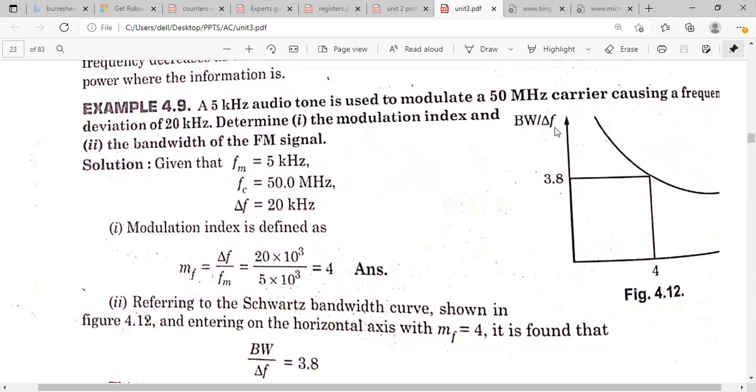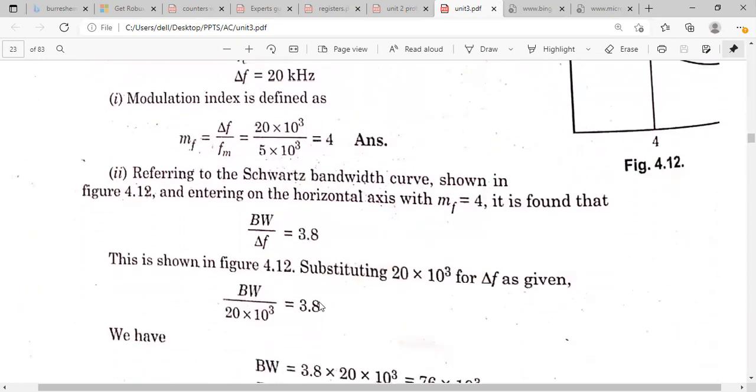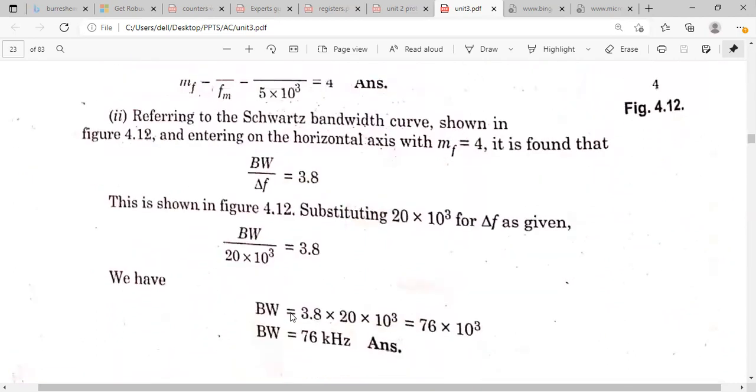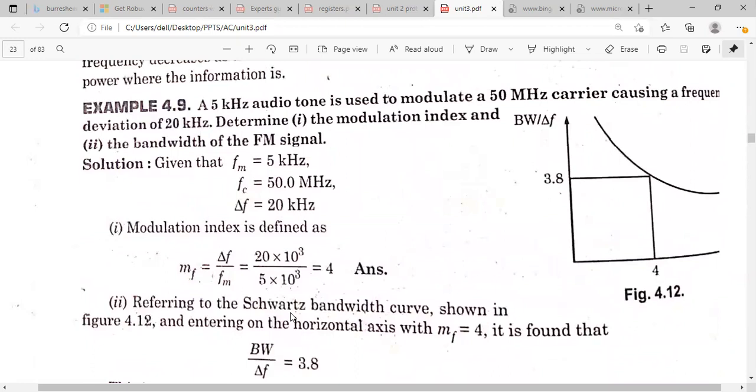So from this curve, what is on the y-axis here? The bandwidth by deviation, that will be equal to 3.8 on the y-axis. So bandwidth by frequency deviation is equal to 3.8. What is the bandwidth here? Bandwidth will be equal to 3.8 into deviation. What is the deviation here? The deviation is given as 20 kilohertz. If you substitute, you will get the bandwidth. Okay, so this is the curve for this problem.